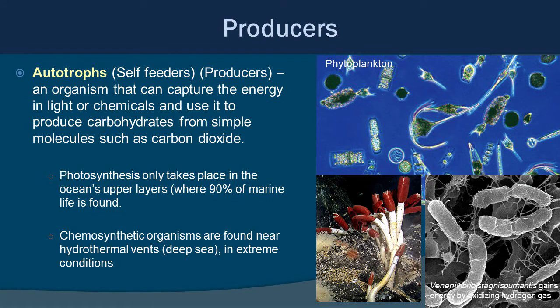Autotrophs, meaning self-feeders, is simply another name for producers, or organisms that can capture the energy in light or chemicals, that exception we talked about, and use it to produce carbohydrates from simple molecules such as carbon dioxide.